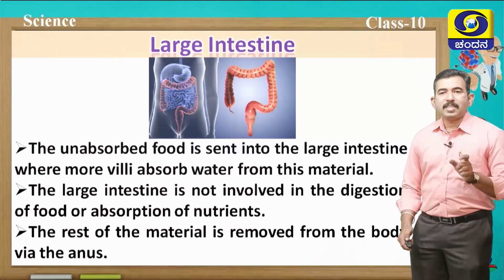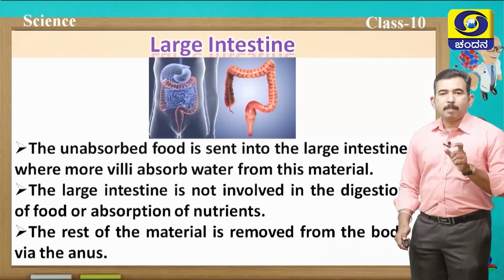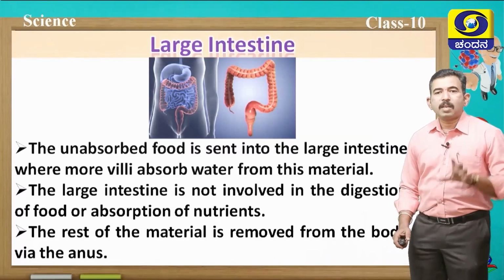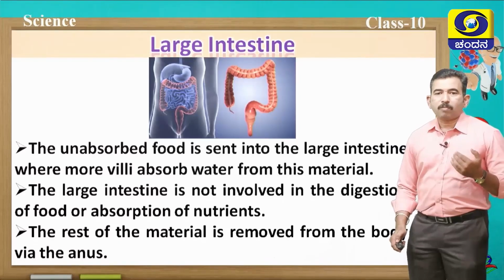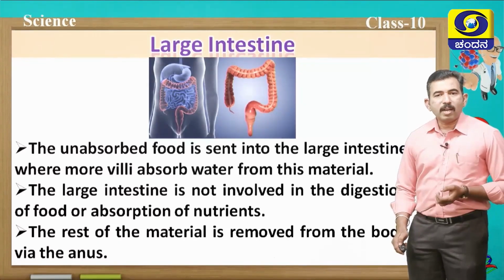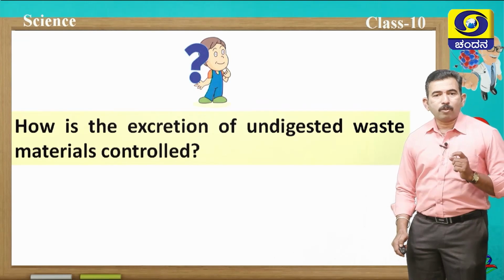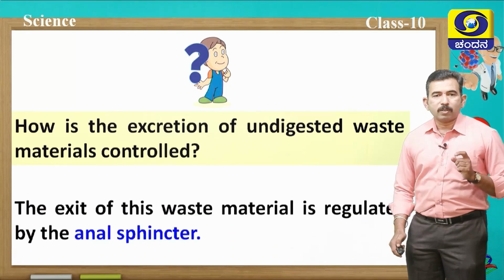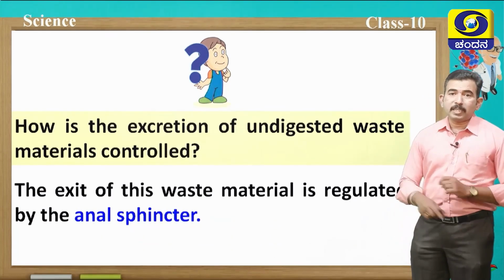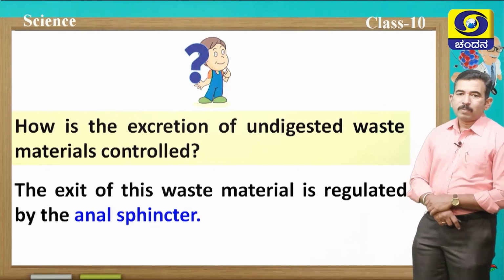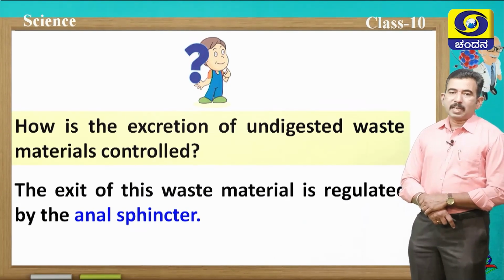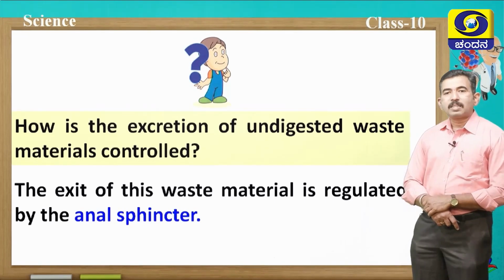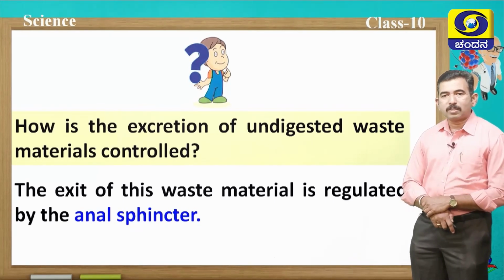Now, the undigested food material is removed from the body via the anus. In the large intestine, it is stored for some time in the part called the rectum. The rest of the material is removed from the body via the anus. Now, the question for you: how is the excretion of undigested waste materials controlled? Of course, here one more sphincter muscle plays a very important role, that is the anal sphincter muscle. The exit of this waste material is regulated by the anal sphincter muscle, remember students.